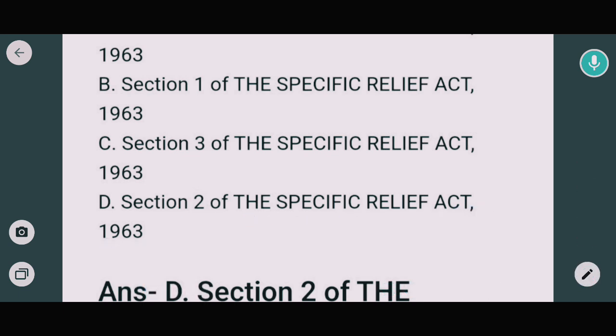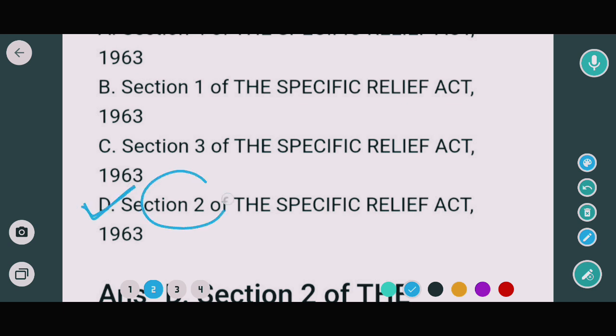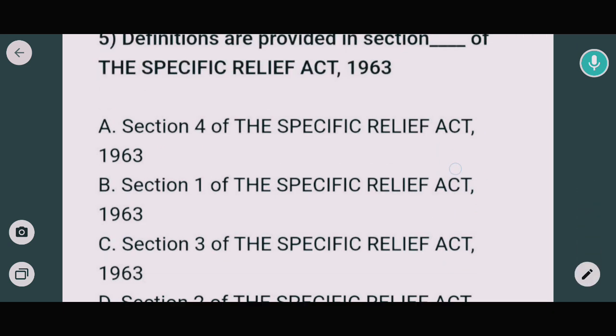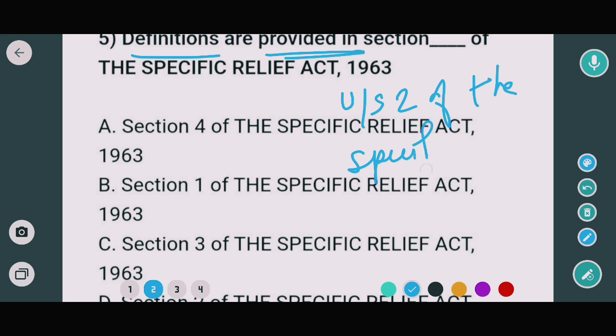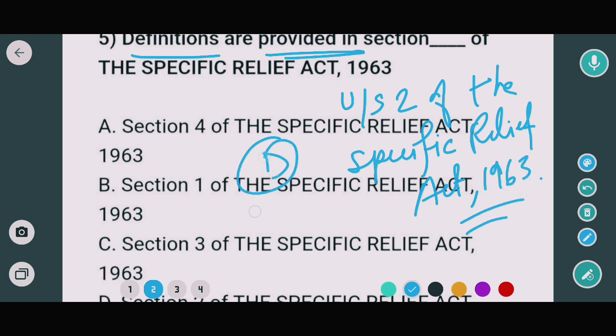So, in this case, option D, that means Section 2 of the Specific Relief Act. Option D would be the correct answer. All the definitions of the Specific Relief Act 1963 are provided under Section 2 of the Act. So in this case, option D would be the correct answer.